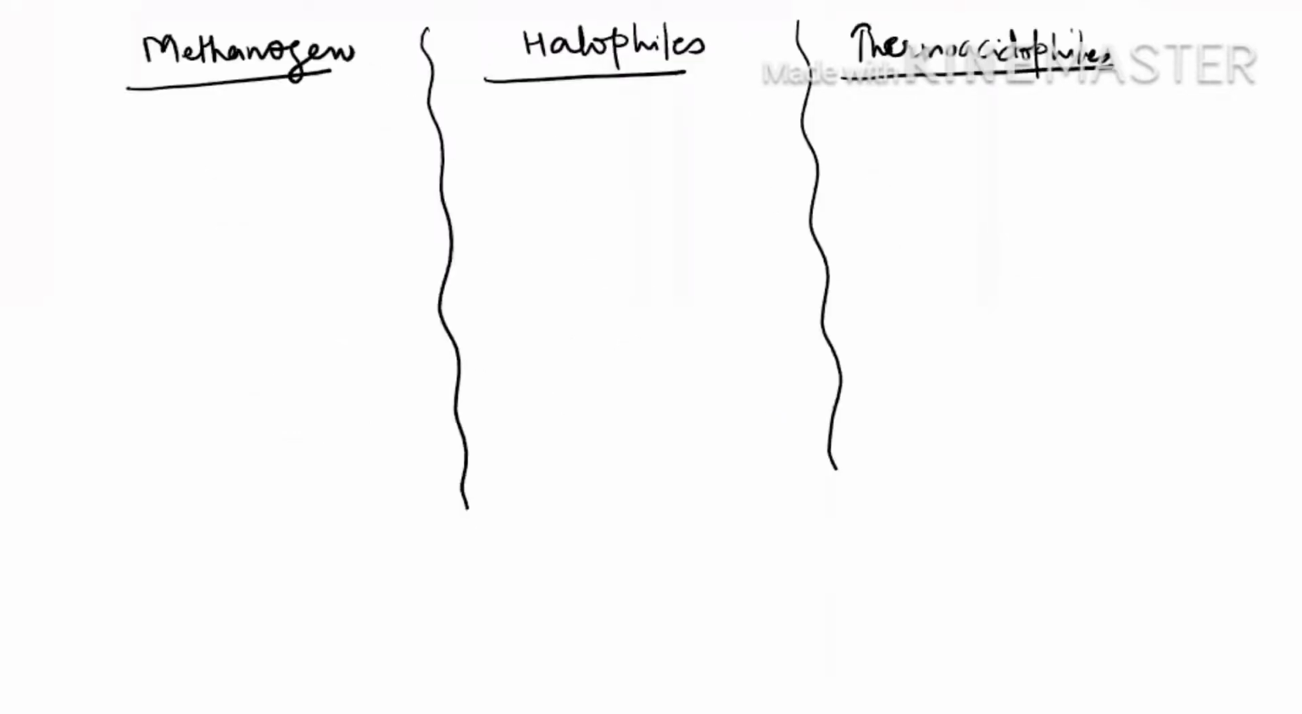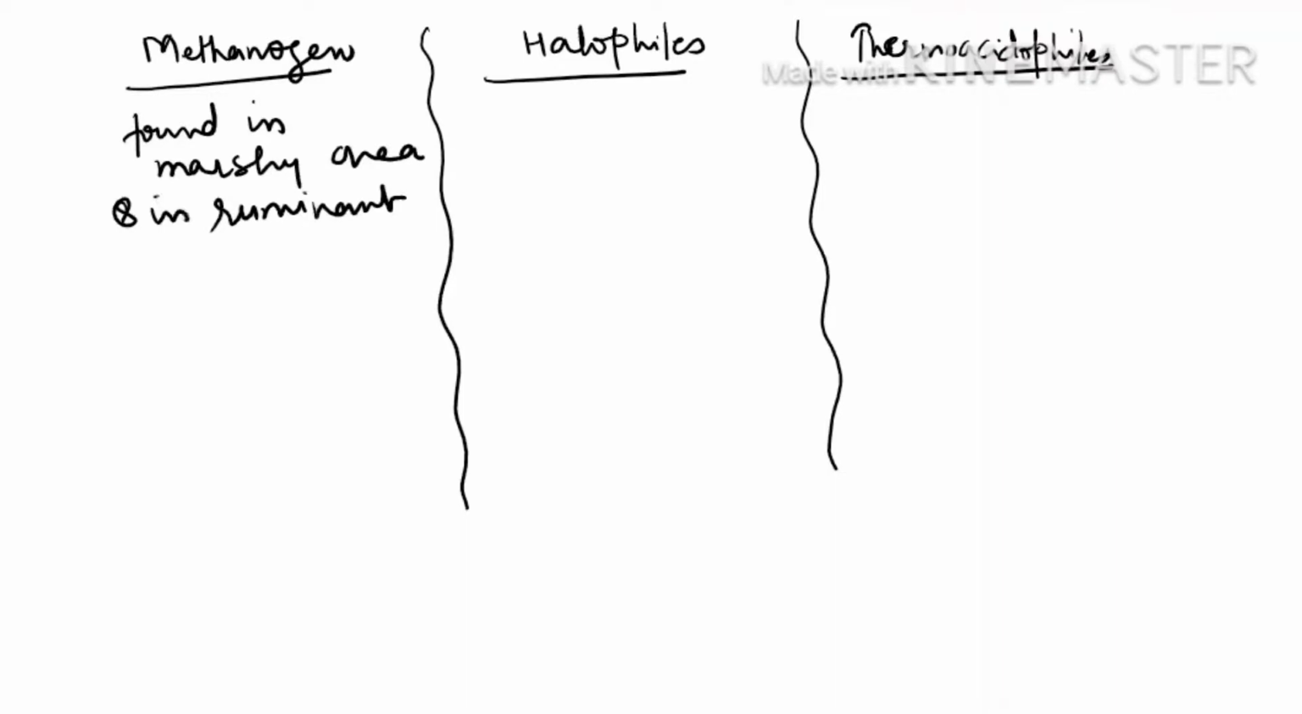See, there are different types of archaebacteria depending upon the habitat where they are found. Methanogens are found in the marshy areas as well as in the ruminant stomach. Halophiles are found in salty areas. And they are able to tolerate the salt condition. Highly salty conditions they are able to tolerate because they don't have vacuole.